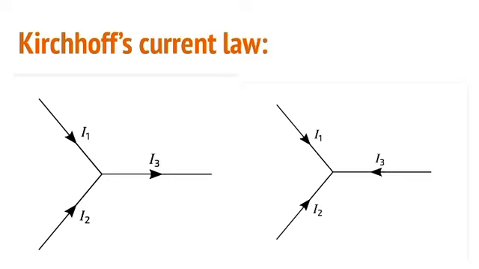As you can see here, three wires are connected at the node with different currents traveling down each wire. Kirchhoff's law states that for node 1 in this figure, the currents in the three wires must be related by I1 plus I2 is equal to I3. Seeing the two diagrams here, I1 plus I2 will be equal to I3. So this is about Kirchhoff's current law.